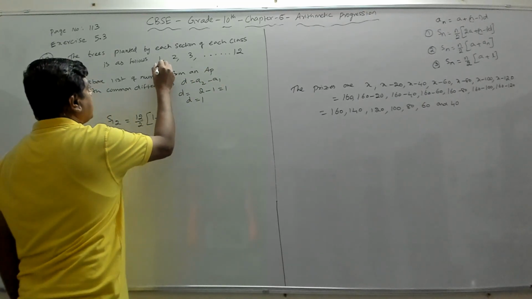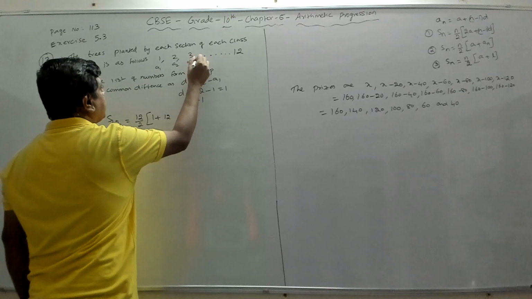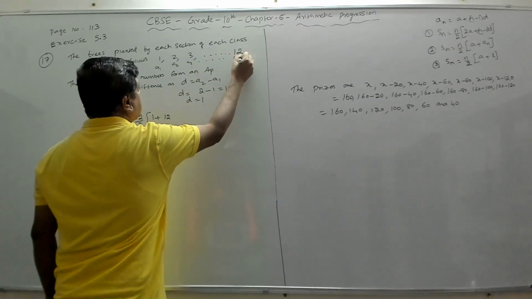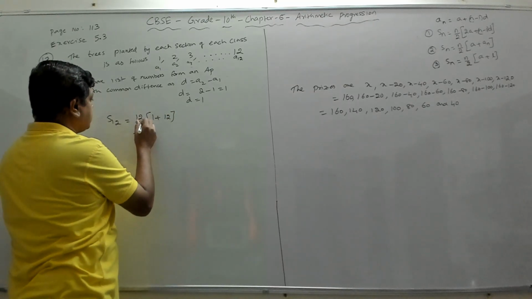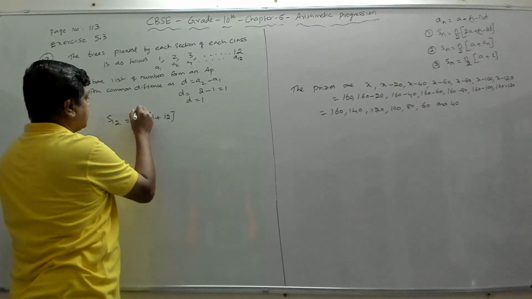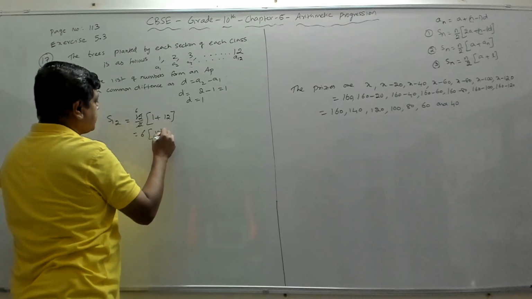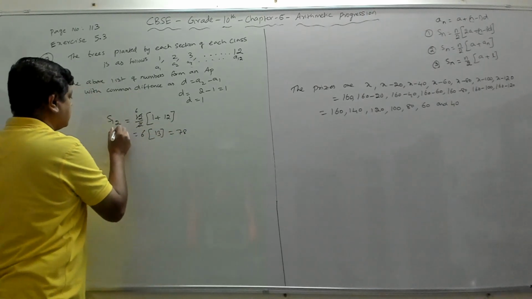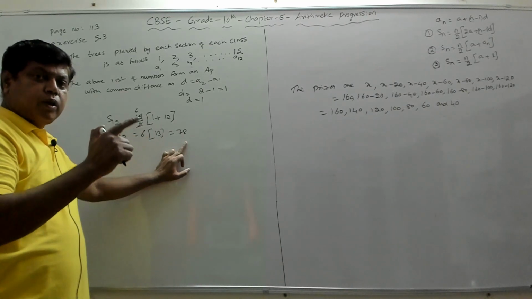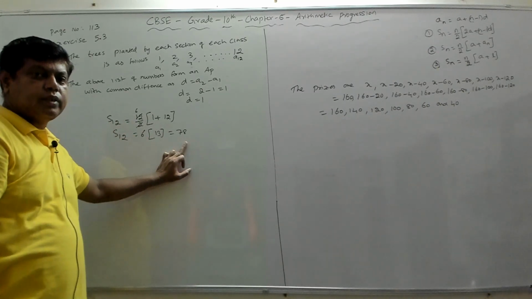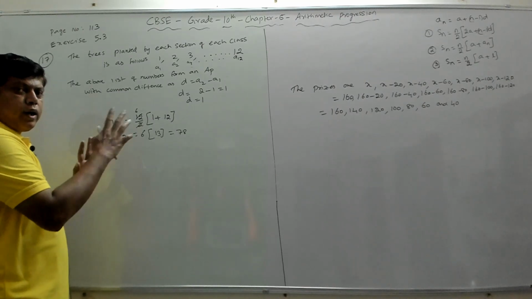So this is your A1, A2, A3, dot, this is A12, because this is for 12th standard. So if you cancel this, it is 6 into 13, which is 78. So S12 is 78. This is the number of trees planted by one section of each class, from class 1 to class 12, one section.